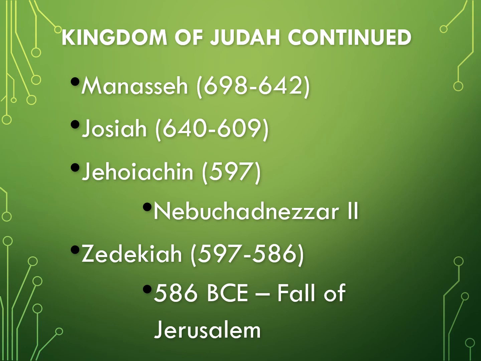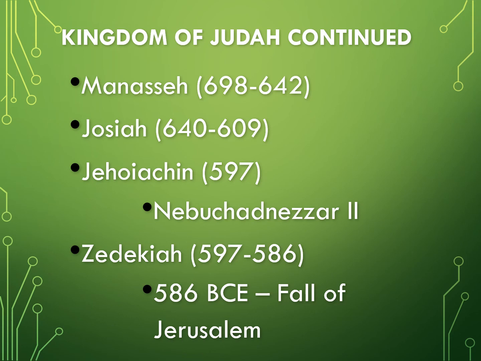Remember, Josiah supposedly finds the book of Deuteronomy in the temple as he is cleaning and reforming the religion. What we see throughout the kingdom of Judah is essentially the roles being flipped. We'll see one good king who worships Yahweh, as well as one bad king who reinstitutes worship of foreign gods, followed by somebody who institutes worship of Yahweh again, and so on.